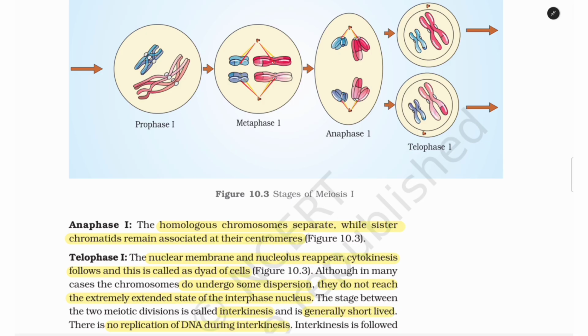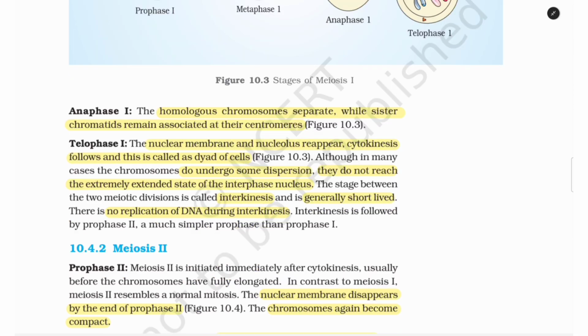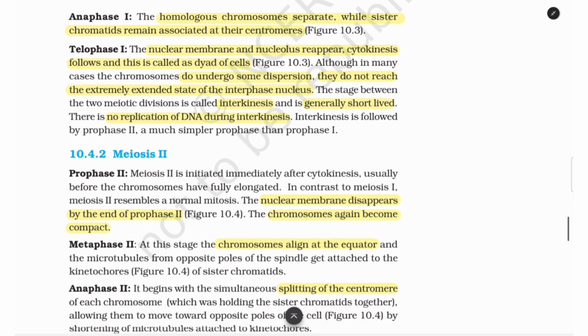Although in many cases the chromosomes do undergo some dispersion, they do not reach the extremely extended state of the interphase nucleus. The stage between the two meiotic divisions is called interkinesis, not interphase, and it is generally short-lived. There is no replication of DNA during interkinesis. Interkinesis is followed by prophase 2, a much simpler prophase than prophase 1.